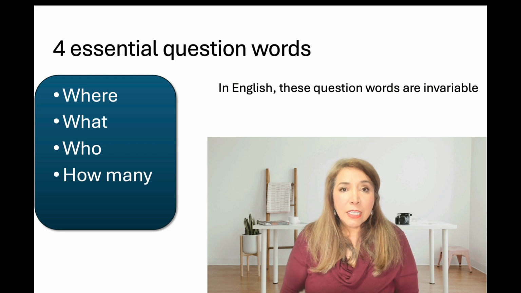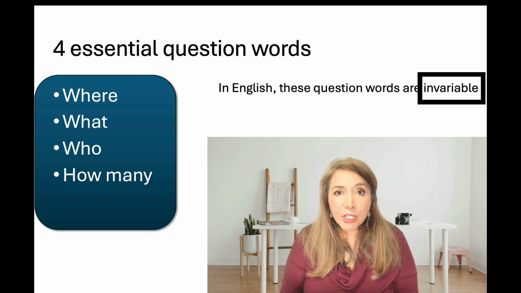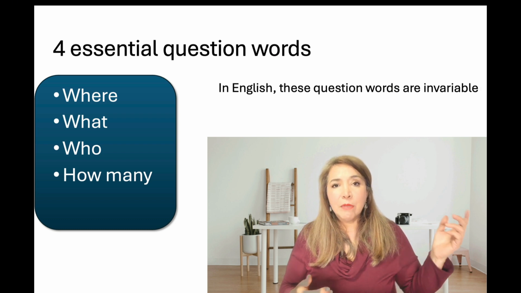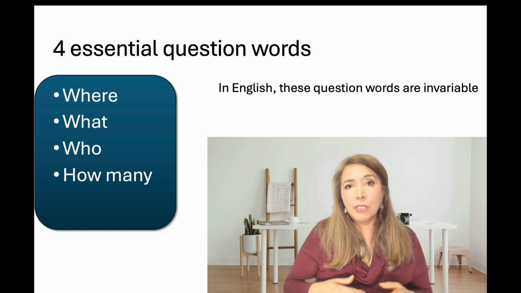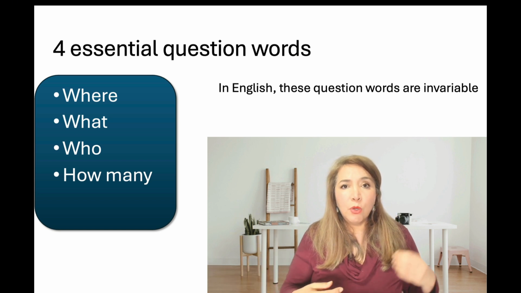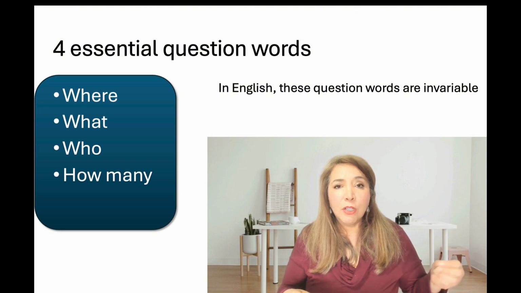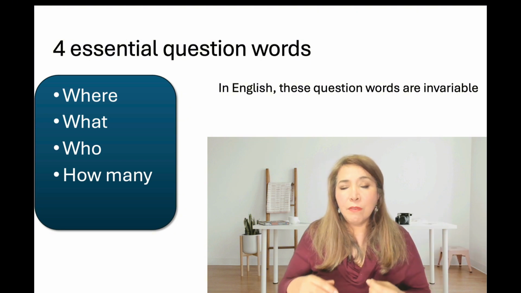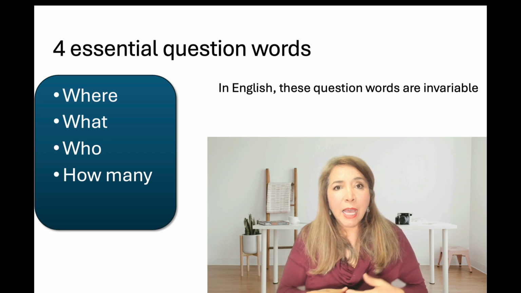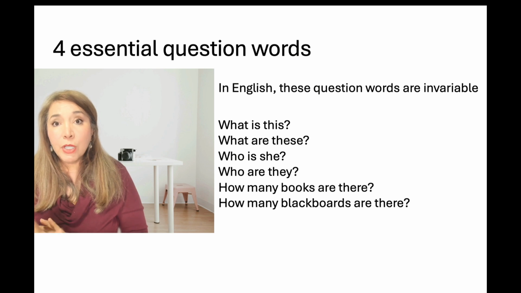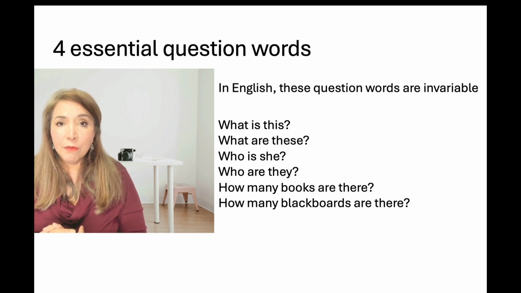In English, these question words are invariable. That means that they never change. So I can be asking about one person versus two people, or one thing versus more things. I can be asking about one female versus one male. And these question words in English don't change. You can take a look at the questions that you have in front of you. You'll see that the question words are invariable in English, right?